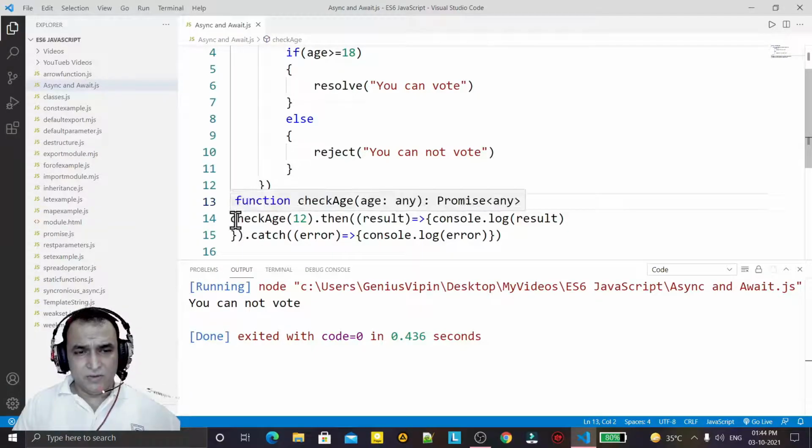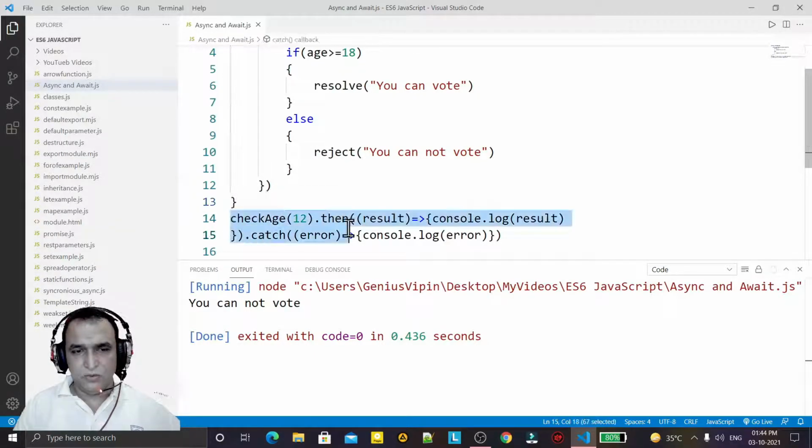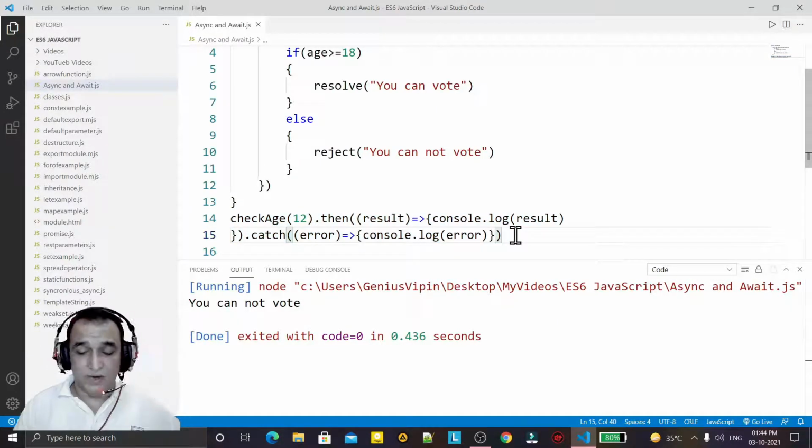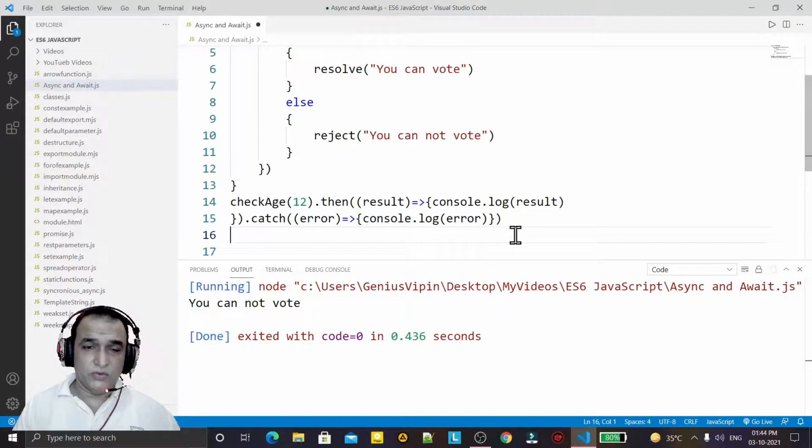But it is not easy to understand. This code is not easy to understand, and it creates some kind of confusion, and does not look good either, and has some problems also. That's why JavaScript provides a new way to execute these promises with the help of the async and await keywords.